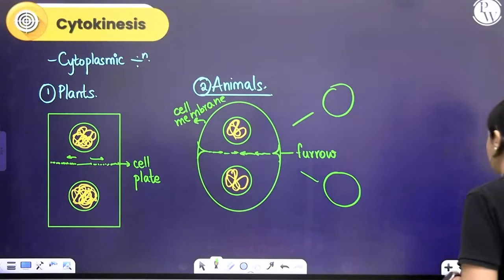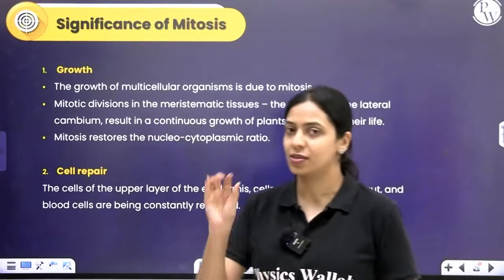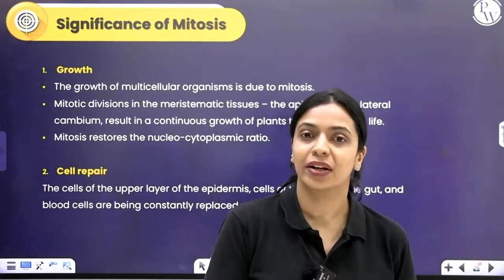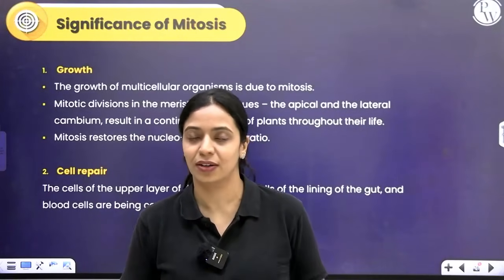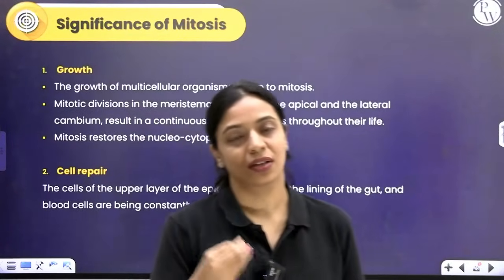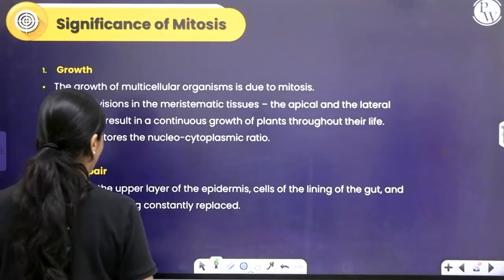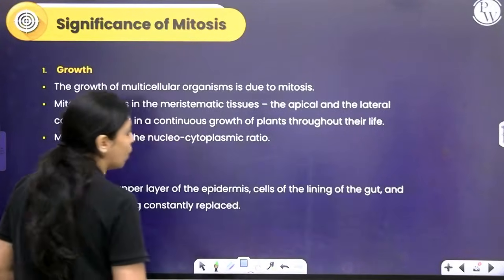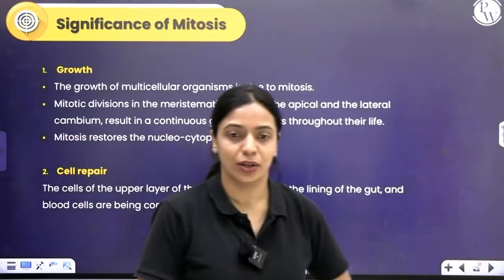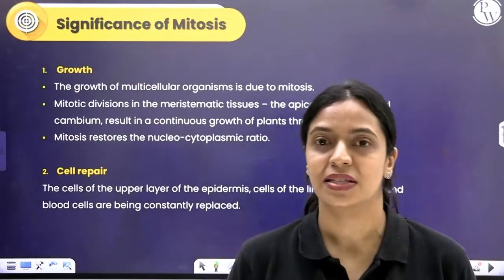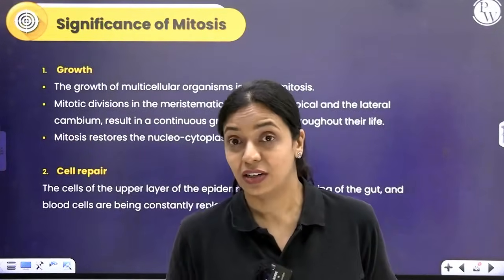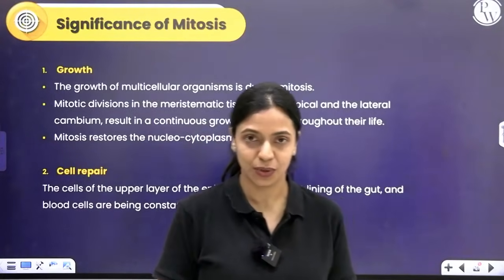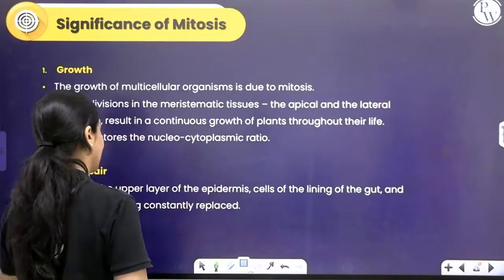Now let's talk about the significance of mitosis. One significance I already explained at the beginning of the class itself. If a unicellular organism has to grow and become multicellular, then obviously in growth, cell division plays a very important role. Mitosis plays a very important role. In plants, all cells don't have the ability to undergo cell division. Only specific types of cells can undergo cell division. We've learnt about it in the chapter Anatomy of Flowering Plants. We call such tissues meristematic tissues. Permanent tissues would have lost that ability.